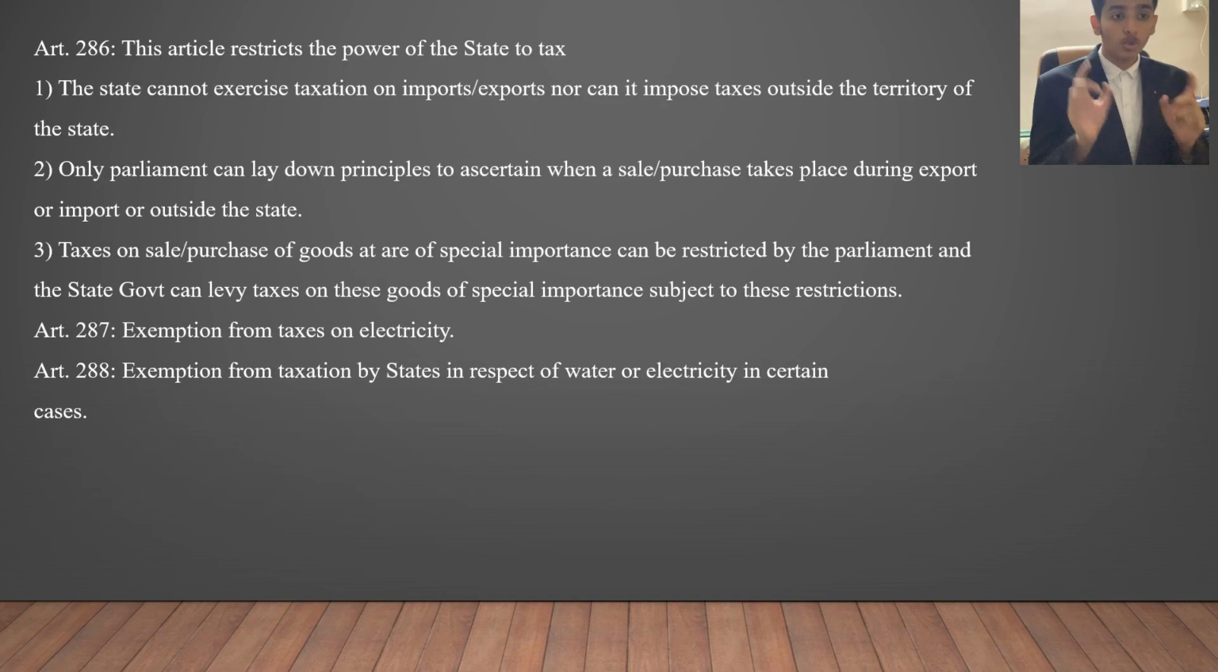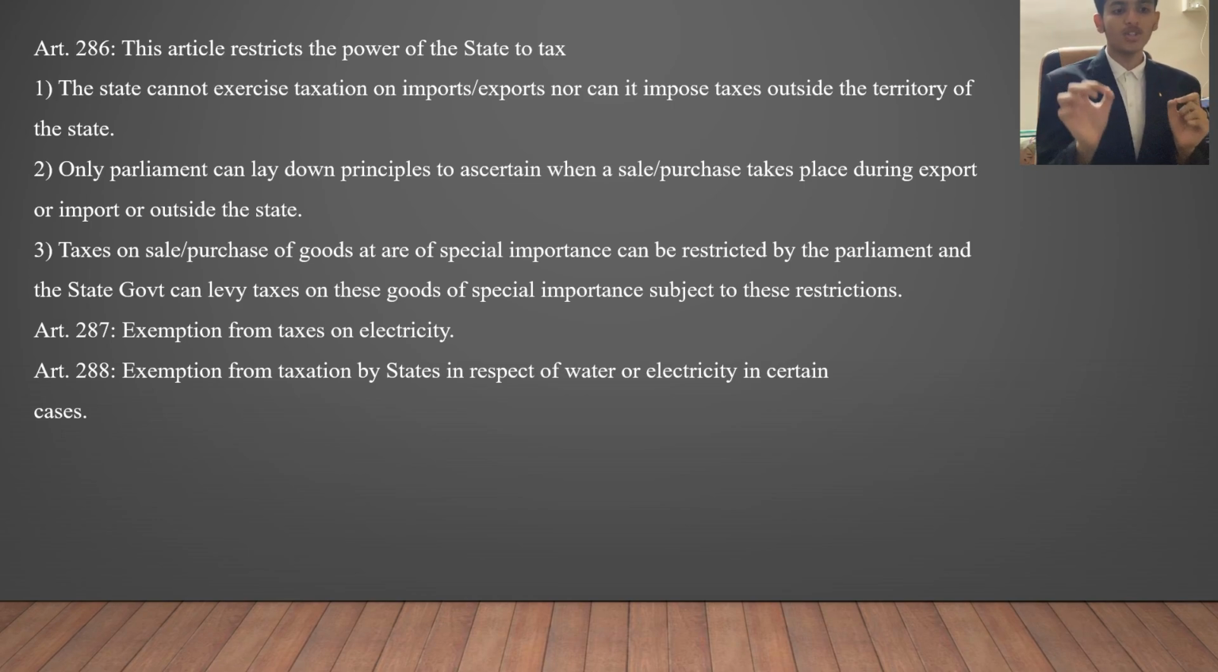Moving on, Article 286 restricts the power of the state. First, the state cannot exercise taxation on import or export, nor can it impose tax outside the territory of the state. This is straightforward. Next, only parliament can lay down principles to ascertain when a sale or a purchase takes place during export or import outside any state. This is basically a parliament decision and not dependent on the state.